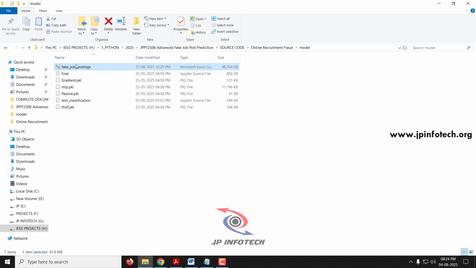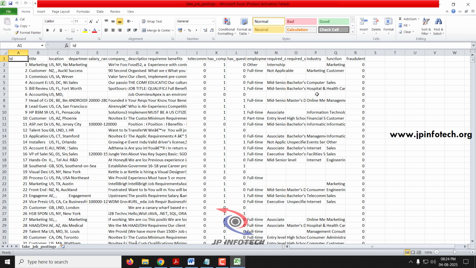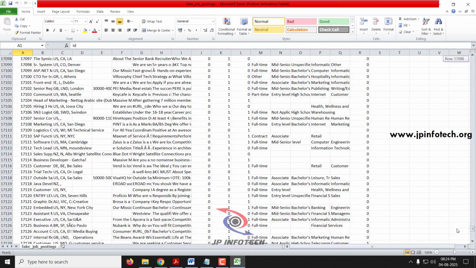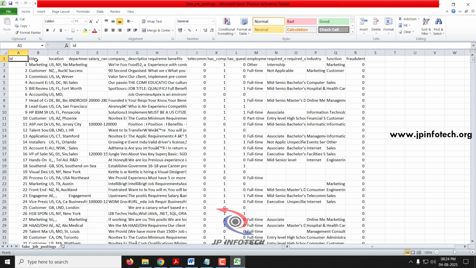In the model folder, we have given this dataset, fake job postings. This is the dataset that we are going to use to train the system. As mentioned, if you scroll down, you can see it contains around 17,880 records, and you can see the features such as ID, title, location, department, salary range, company description, requirements, benefits, telecommuting, has company logo, has questions, employment type, required experience, required education, industry, function, and fraudulent. These are all the features available in the dataset.